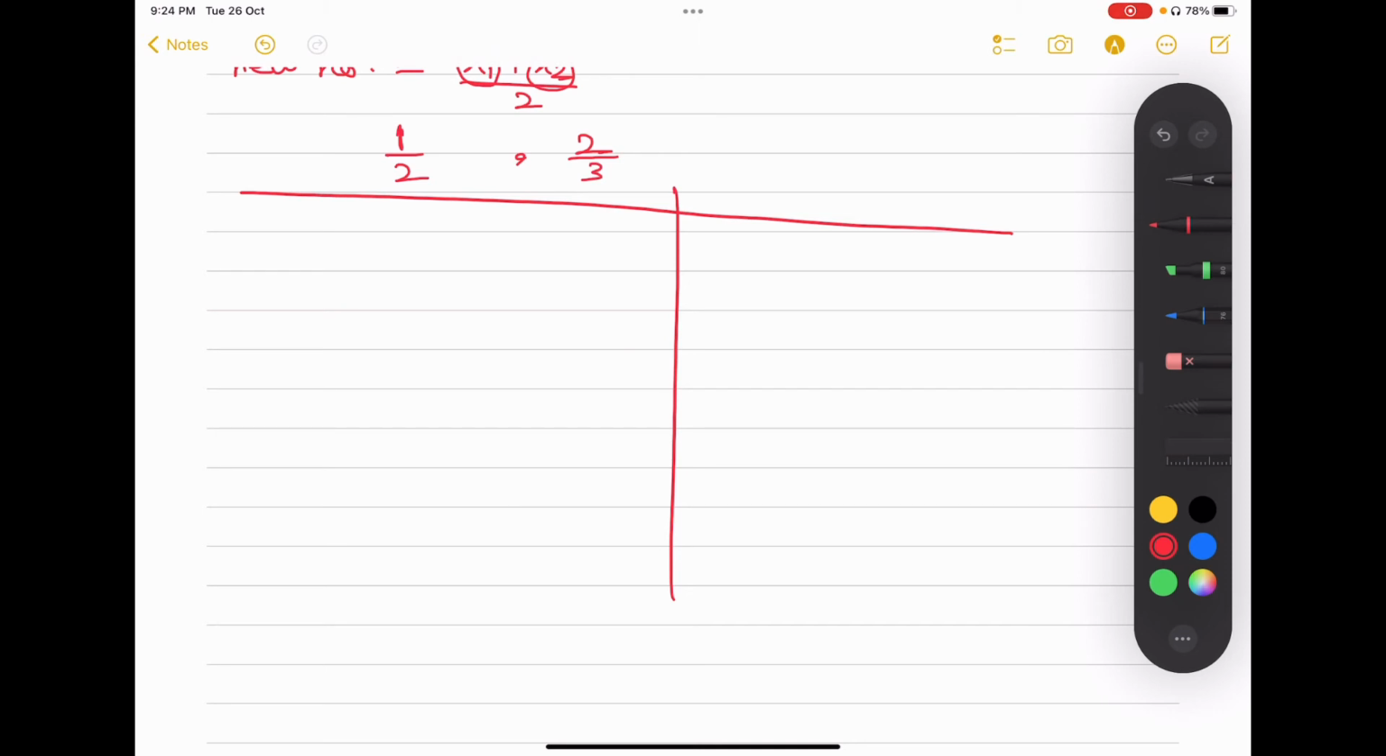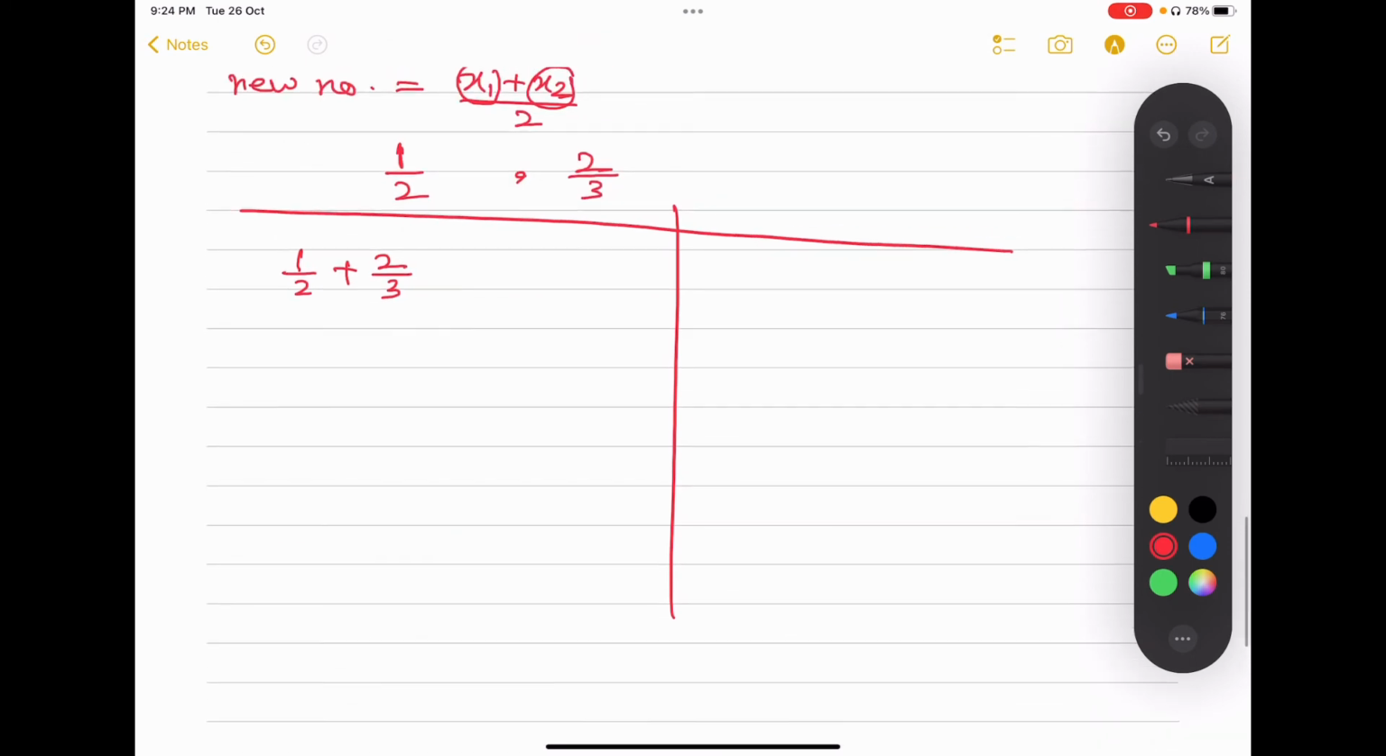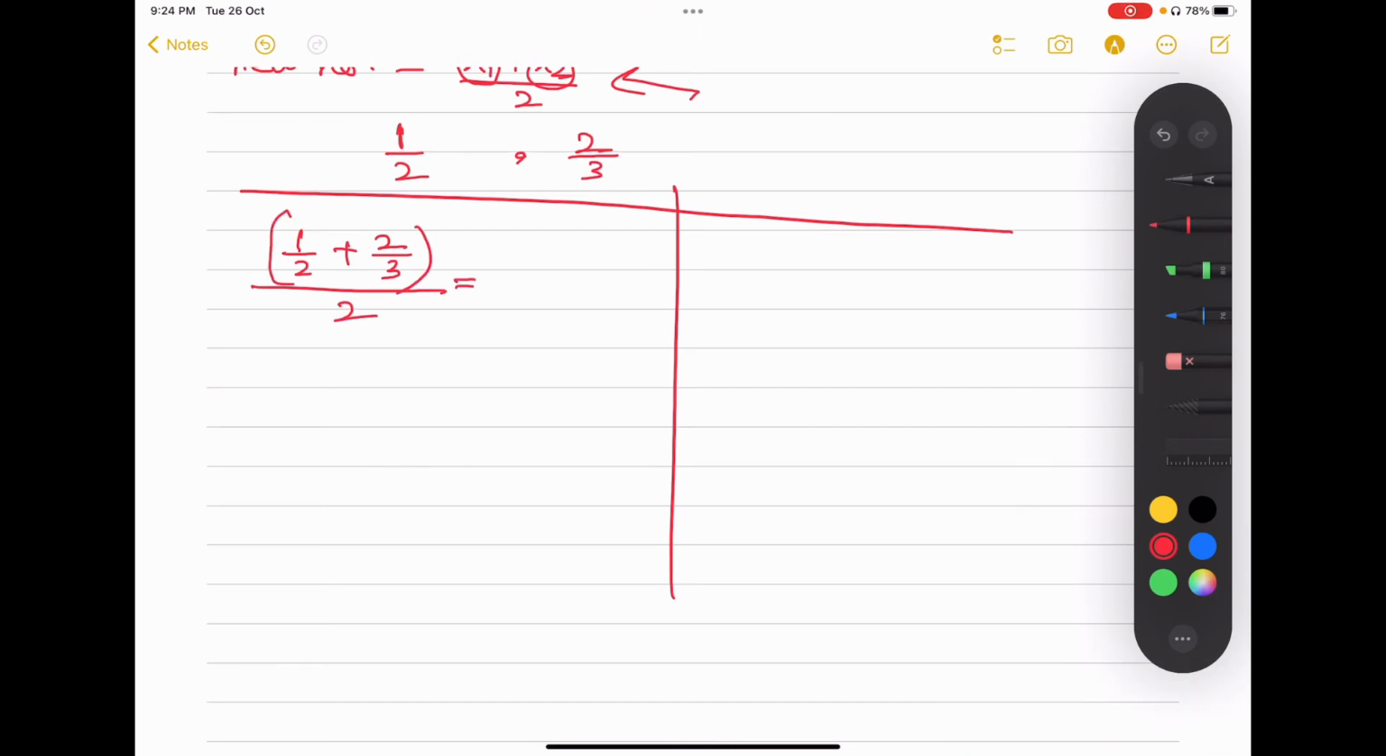So I have 1 by 2 plus 2 by 3. Okay, 1 by 2 plus 2 by 3. Now you have to add them according to this formula and divide by 2. So these are basically fractions. What you have to do is take the LCM, which is 6, and this is 3 plus 4 over 2.